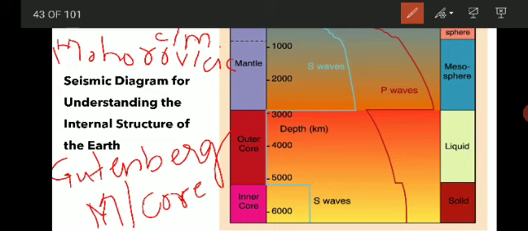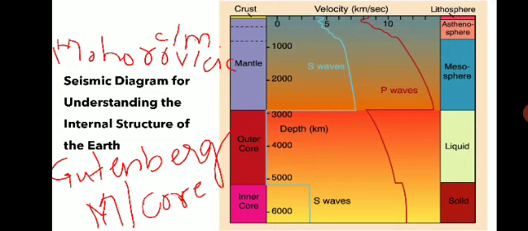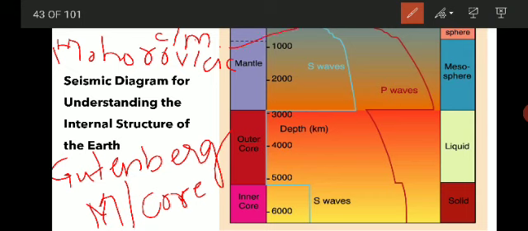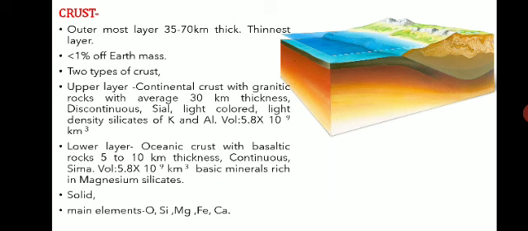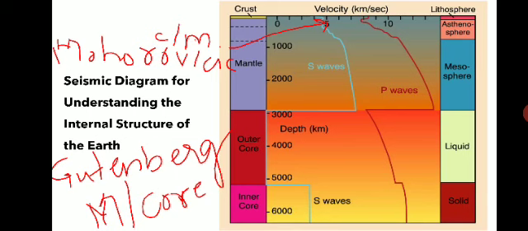First let us understand where the Mohorovičić discontinuity is. Here you can see there is a variation in both the S wave and P wave. This variation or discontinuity in the wave indicates the first major discontinuity detected in the seismic record, and it is named after its discoverer, Mohorovičić.